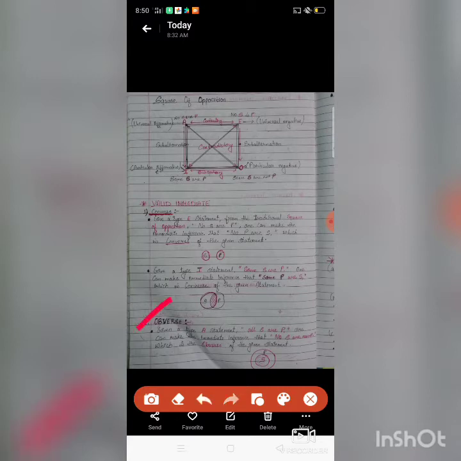Now in case of the obverse, given a type A statement. A is positive and uses "all". When there is "all" plus positive, it is a universal affirmative. So A is given here, all S are P. One can make the immediate inference that no S are non-P, which is the obverse of the given statement. If all S are P, it is not possible that some S are not P. So all S are P means no S are non-P, meaning there is no such S which is not P, because all S are P.